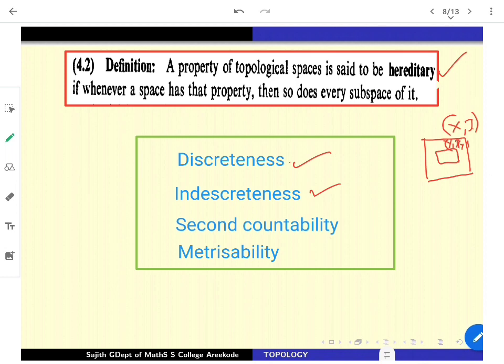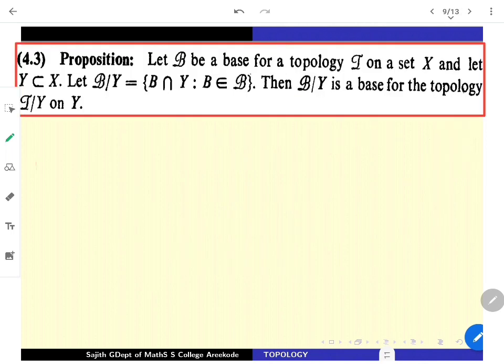Indiscreteness also follows in a very similar fashion. But a little bit non-trivial things are coming from second countability as well as metrizability. Just before looking at second countability and metrizability, let us make a characterization of subspaces in terms of bases.